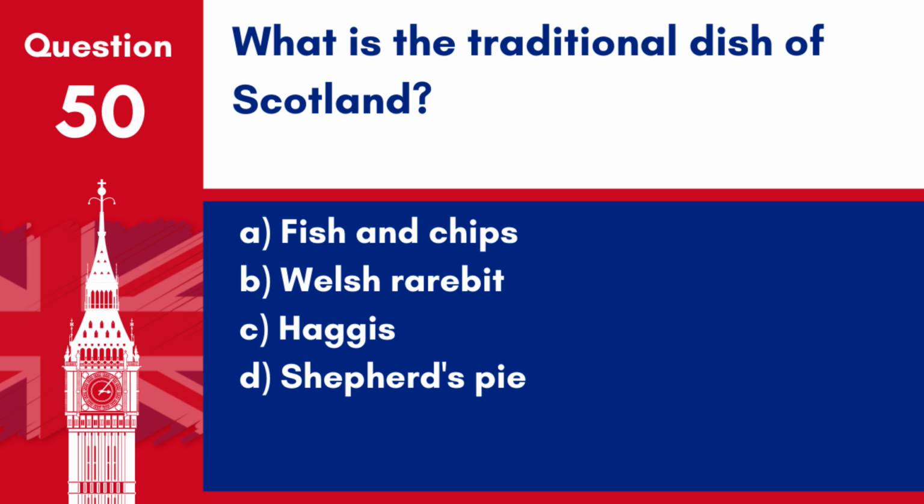Question 50. What is the traditional dish of Scotland? A. Fish and chips. B. Welsh rarebit. C. Haggis. D. Shepherd's pie. Answer: C. Haggis. Haggis is a traditional Scottish dish, considered the national dish of Scotland, made from sheep's heart, liver and lungs, mixed with onions, oatmeal, spices and stock.